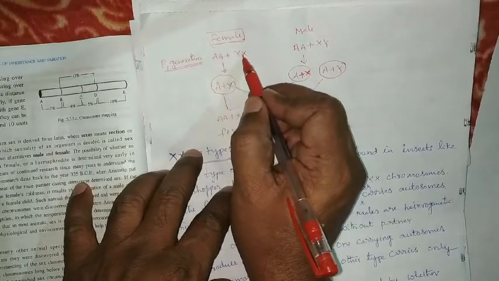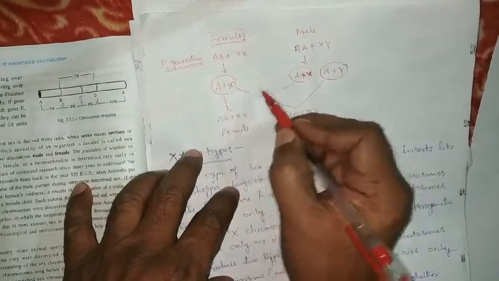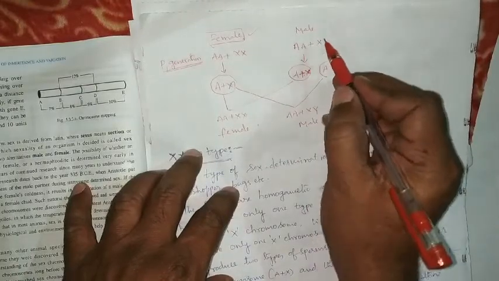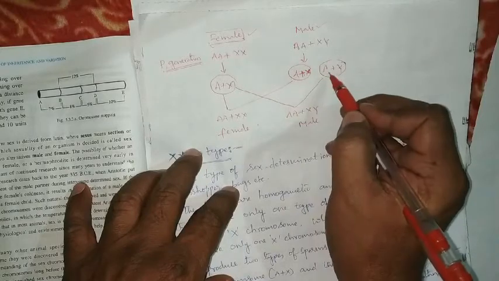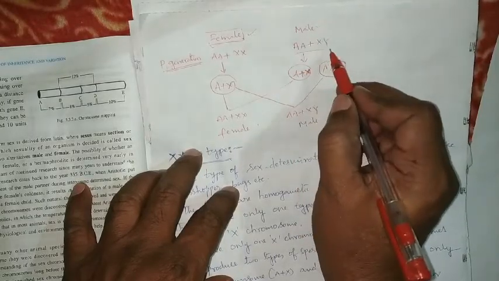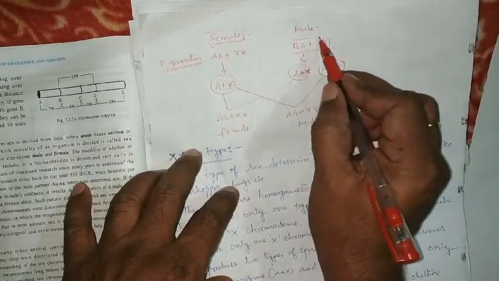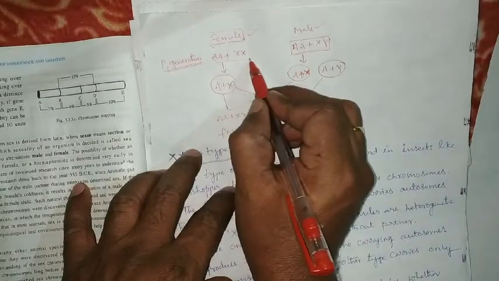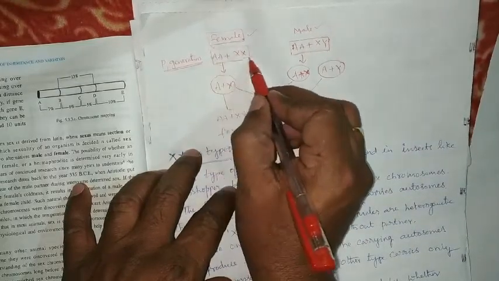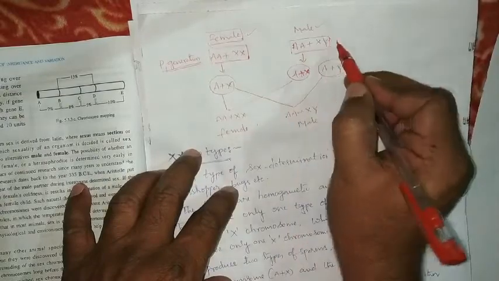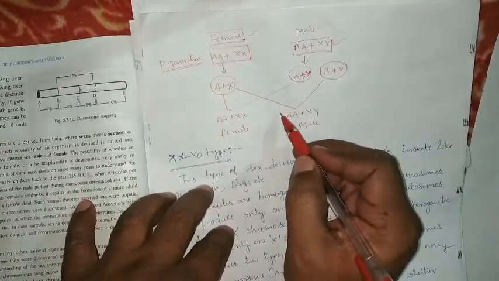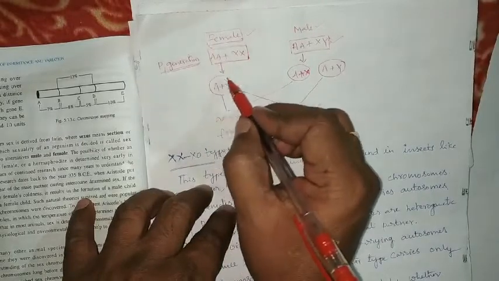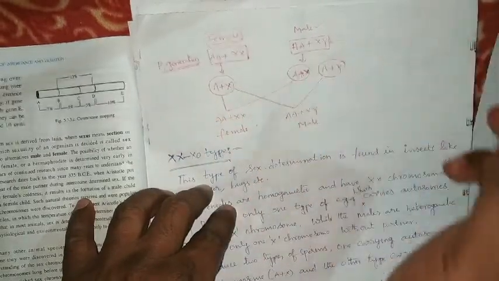AA plus XX represents the female. AA plus XY represents the male. So here the male is heterogametic and the female is homogametic. This is the first type of sex determination, the XX, XY type.